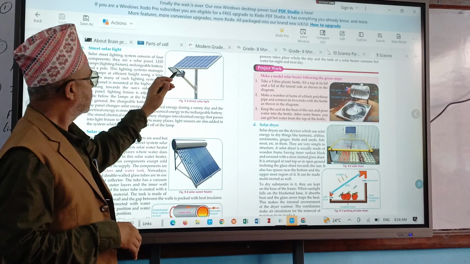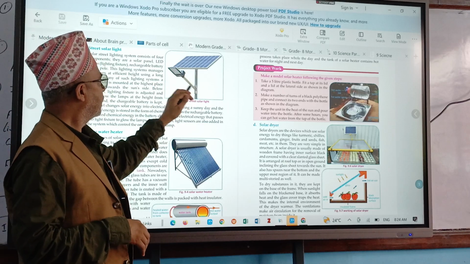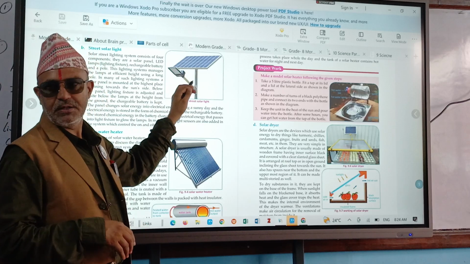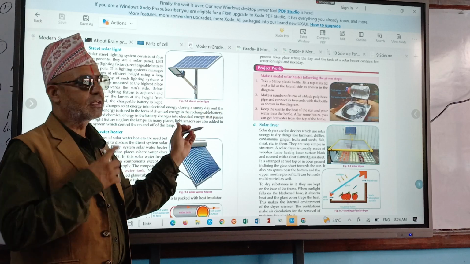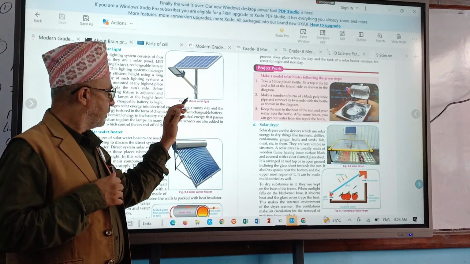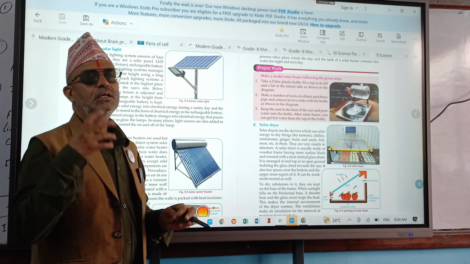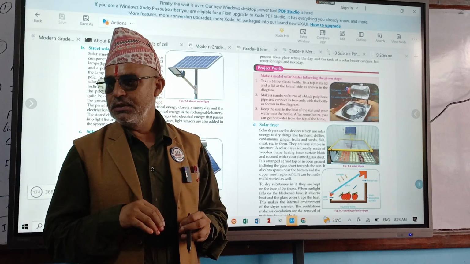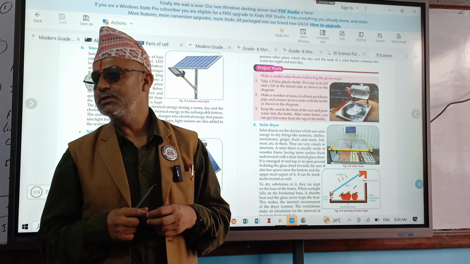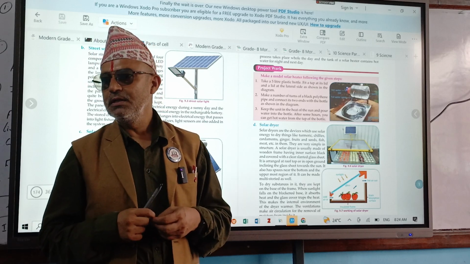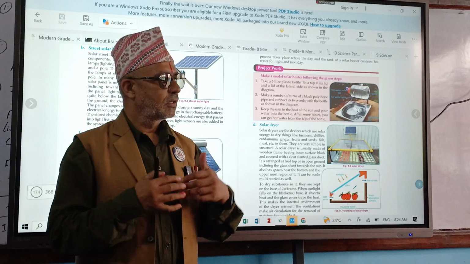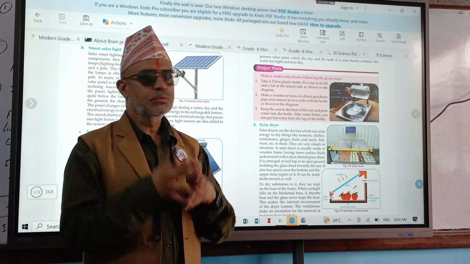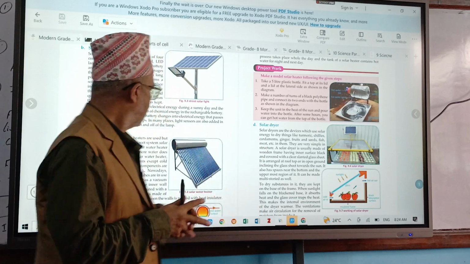Then the solar panel, light, battery, photovoltaic switch. So out of 1 lakh, 60,000 will be assisted by the government, and the local people must collect how much? 40,000. That is also okay. That is a government-community partnership. So they will take care of it, isn't it?